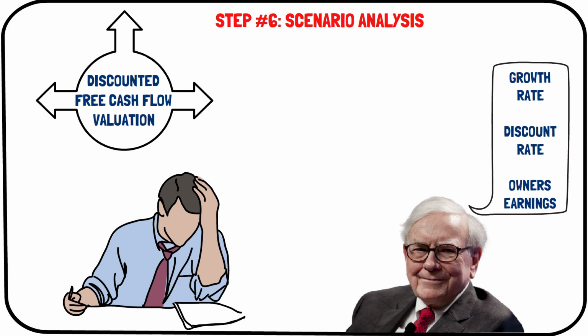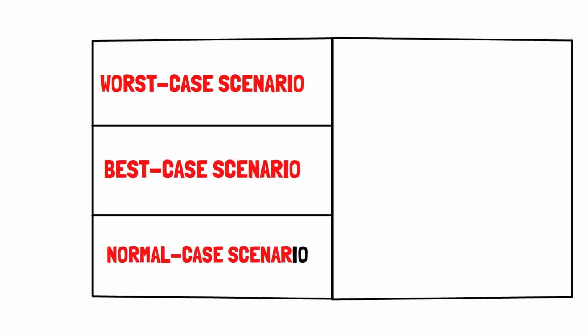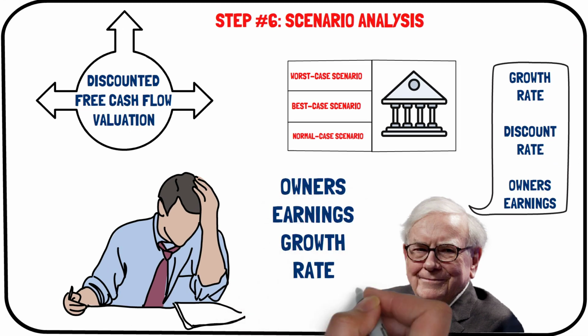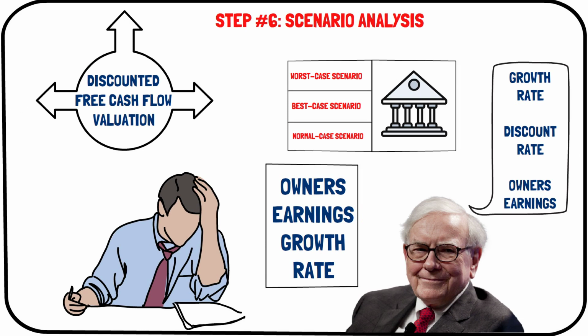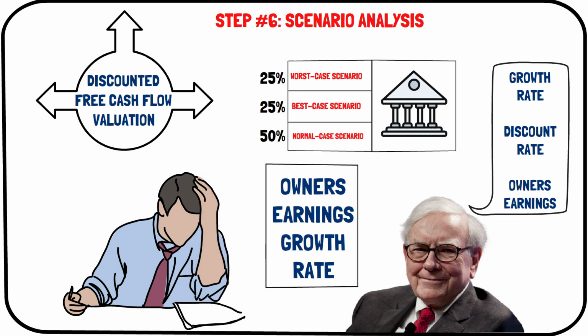For example, you can have a worst-case scenario, best-case scenario, and normal-case scenario for a company, where you only alter the owner's earnings growth rate. Then you could assign probabilities to each scenario based on your understanding of the company. For instance, you may apply a 50% probability to the normal case scenario and 25% probabilities to the worst case and best case scenarios. Use the calculations individually or calculate an average intrinsic value from the different scenarios, where each of them is assigned a weight based on the probability for the particular scenario.